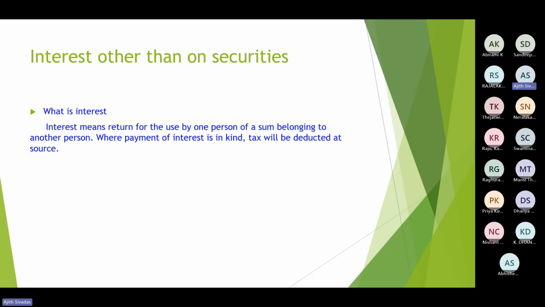So what is this interest paid in kind and how would the TDS be deducted? In cases of lottery winning, or gambling winning, you may be receiving something in kind. In such cases also TDS is applicable, even though you are not making any monetary payment. In case of monetary payment, you can easily deduct some amount and the residual amount can be paid, so that TDS provisions can be complied with.